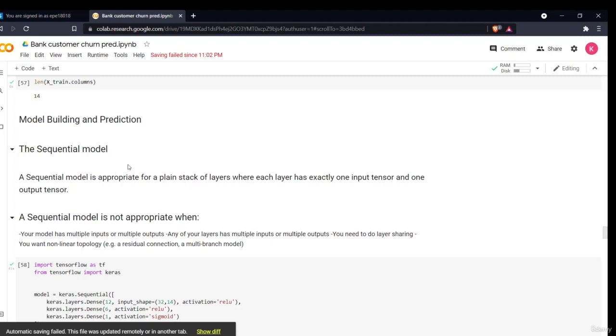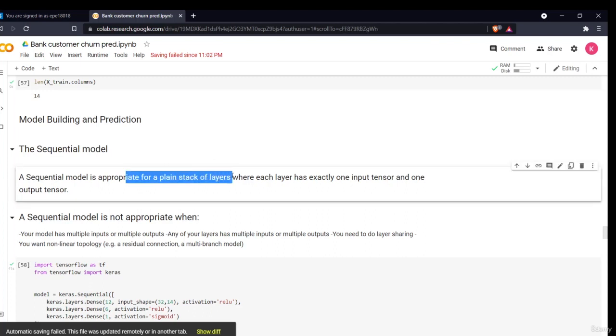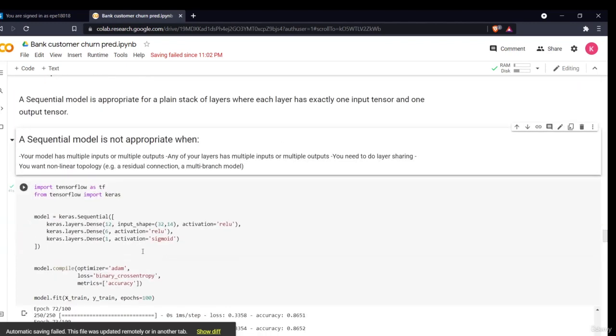So now there is something about the sequential model. A sequential model is appropriate for a plain stack of layers where each layer has exactly one input tensor and one output tensor. Now, a sequential model is not appropriate when you have multiple inputs or multiple outputs, or you need to do layer sharing, or you want non-linear topology. Clearly, we don't have any of these conditions, so we are good to go to use a sequential model.